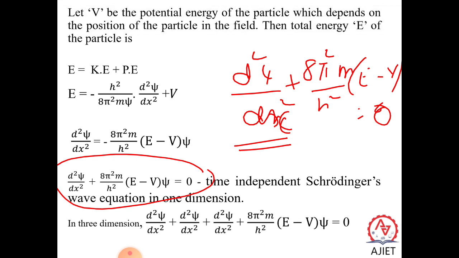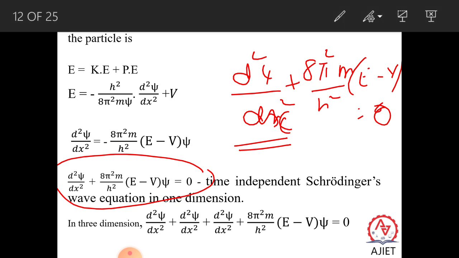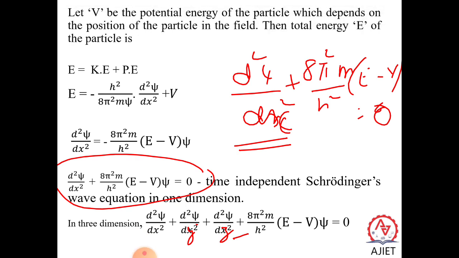So this is called Schrodinger's one-dimension wave equation. In such cases, suppose it is moving along three dimensions, then it should be: d square xi by dx square, d square xi by dy square, d square xi by dz square, plus 8 pi square m by h square into (E minus V) xi is equal to 0. So partially it moves along the x-axis, partially along the y-axis, partially along the z-axis. Okay, so this is called Schrodinger's three-dimension wave equation.